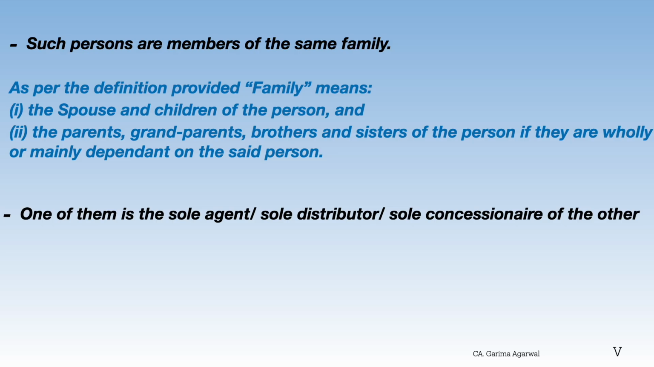Now another example is such persons are members of the same family. As per the definition provided, family means: 1. The spouse and children of the person, and 2. The parents, grandparents, brothers and sisters of the person if they are wholly or mainly dependent on that said person.